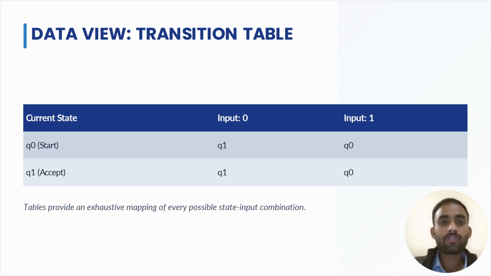The next is the data view, the transition table. From the previous answer, q0 is the start state, and we took some input that is 0. By taking input 0, we move to q1, and by taking input 1, we move again to q0. After q1, we also repeat this sequence: for input 0, we return to q1, and for input 1, we return to q0. That means it is the complete sequence, how our diagram works, the flow of the work.